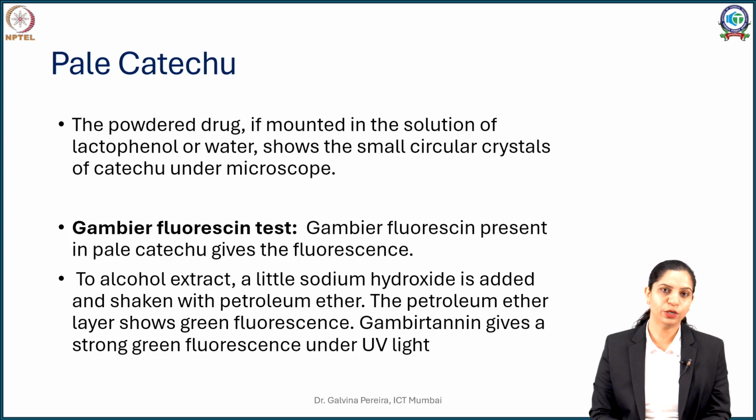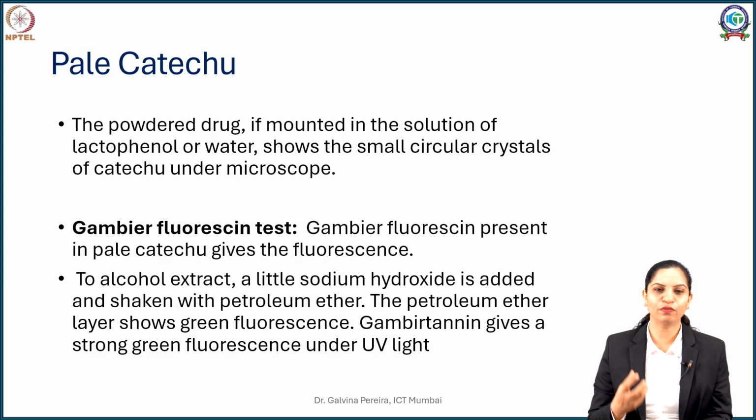You can basify it with ammonia, sodium hydroxide, or even potassium hydroxide. The intention here is to create a basic pH, so my alkaloid remains in an unionized state. The moment it is unionized, its solubility in water drops, but its solubility in organic solvent is enhanced.